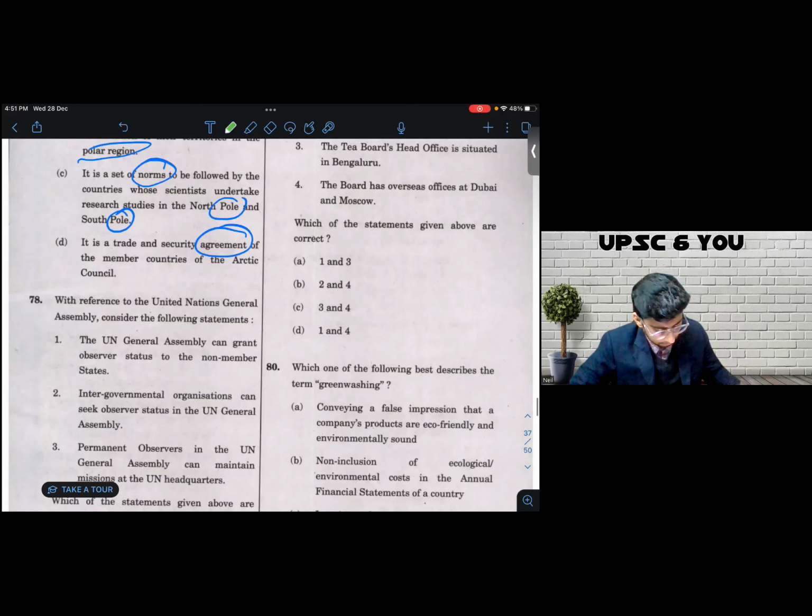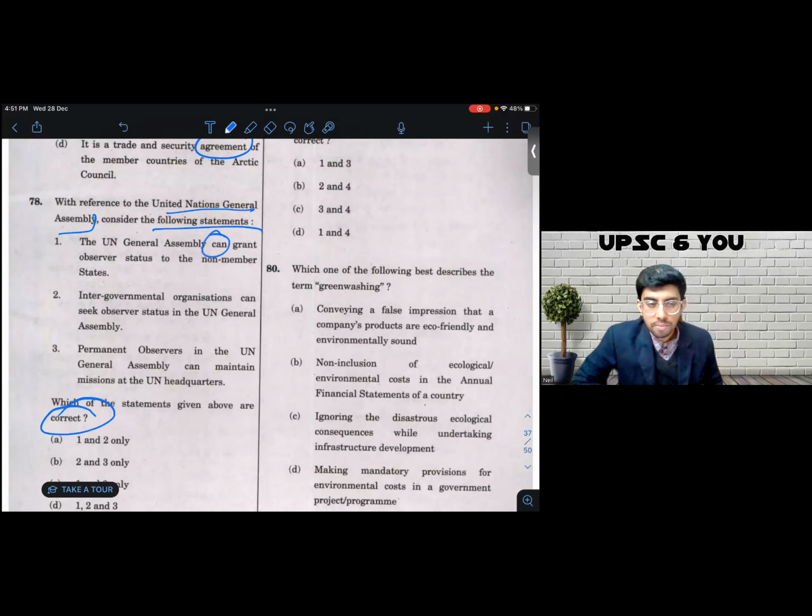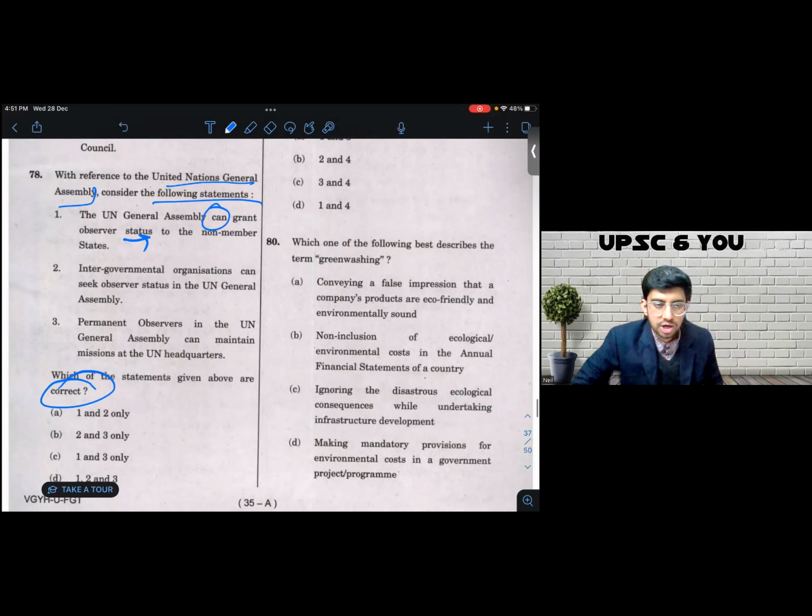Let's come to question number 78. So 78, again, another question on UN. With reference to UNGA, consider the following statements. Which of the statements given above are correct? Let's see. Statement 1 says UNGA can grant observer status to the non-member states. Can. Soft directive. I don't have a strong enough reason to negate it yet. I'm going to hold. Statement 2 says intergovernmental organizations can seek observer status in the UNGA. Again, can. Of course they can. Why can they not?